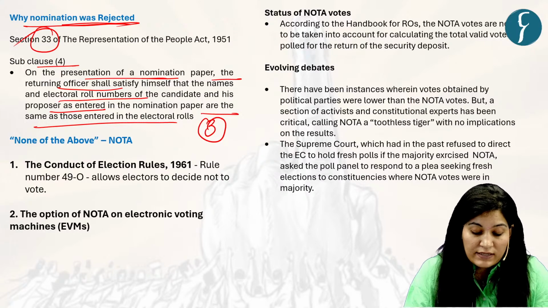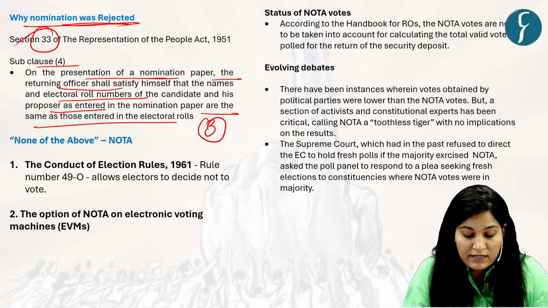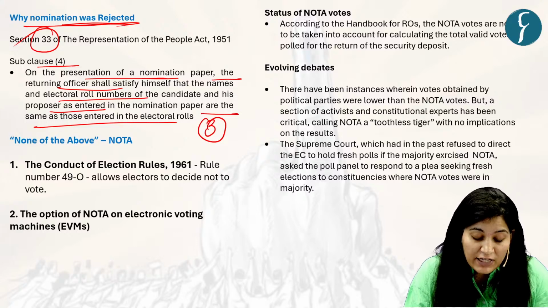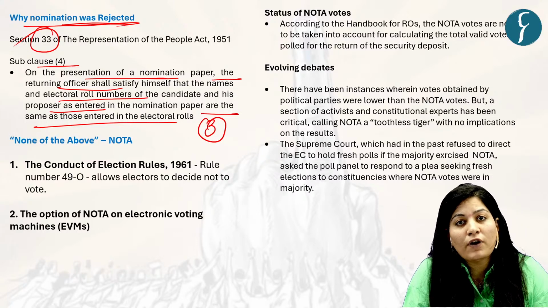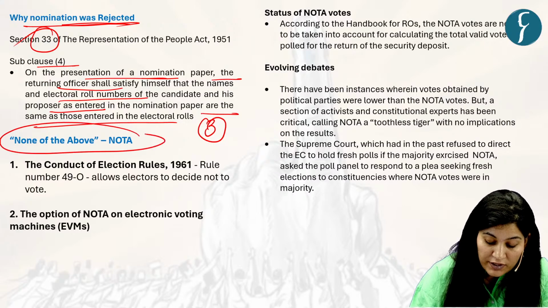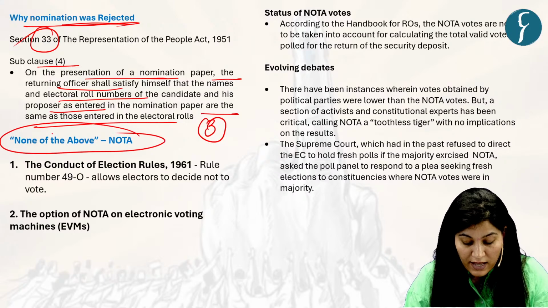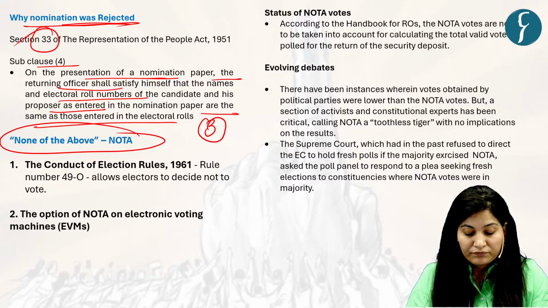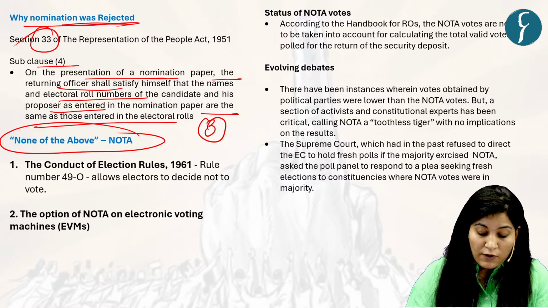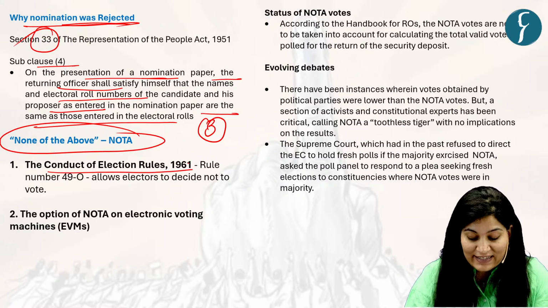Now there was no contestant, and however, NOTA option was there. So experts argue that there is a scope for negative votes. So in this discussion, we'll see the aspects related to none of the above, that is NOTA. Now here, one can go for NOTA under two things. One is the Conduct of Election Rules 1961.